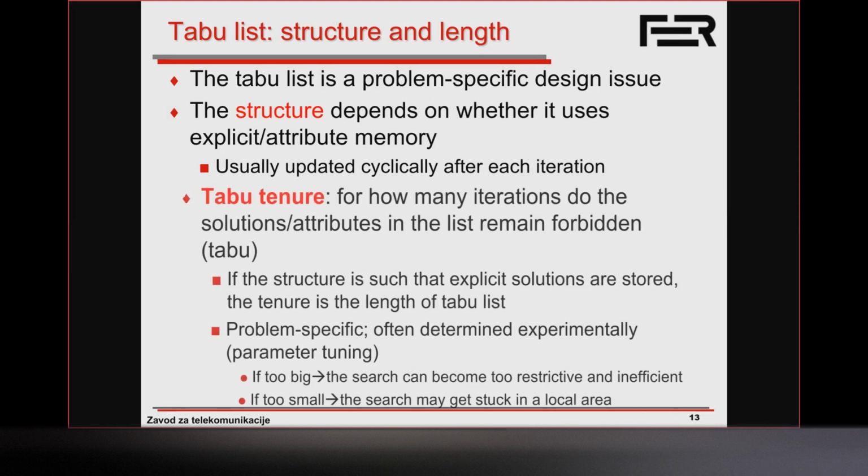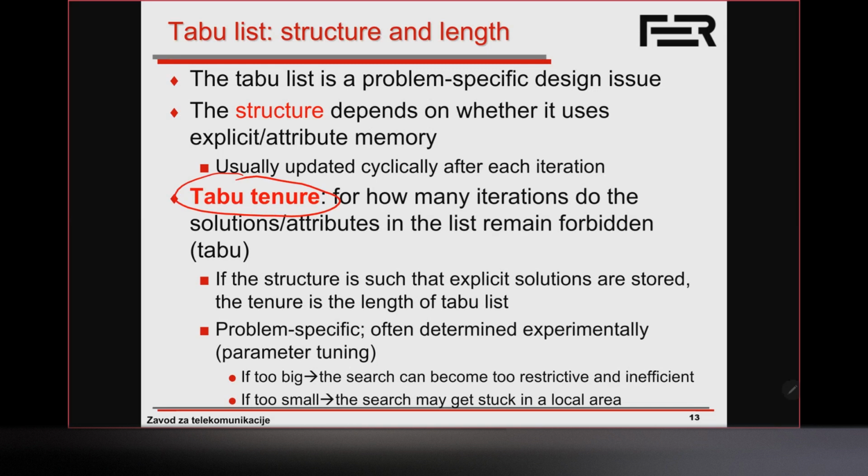An important design issue is this taboo tenure. So for how many iterations are the solutions in the list going to remain forbidden? If it's too big, so if we say that for very many iterations we are not going to allow a certain move or a certain solution, the search might become too restrictive. We might also ban certain solutions which might actually provide good solution quality, but we are banning them for too long.